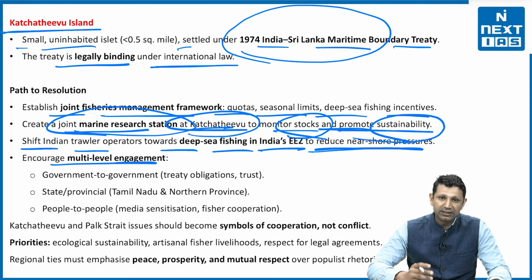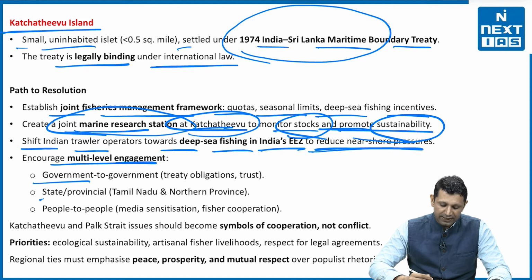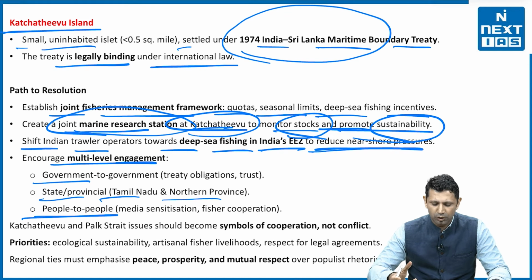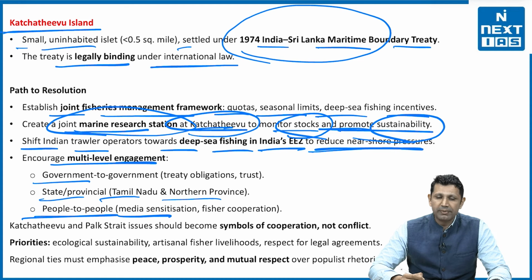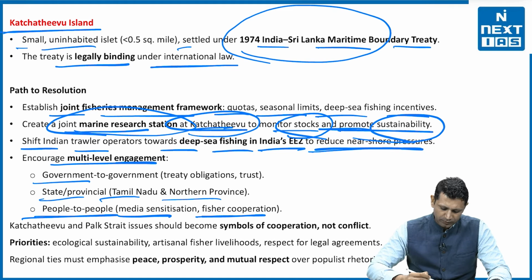The next is that she is talking about multi-level engagement, at the level of government, and at the level of states and provinces, for example Tamil Nadu and Northern Province. Then people-to-people engagement should also be there through media sensitization and fisher cooperation, so that we are able to know each other and understand the challenges which both the countries and both the citizens are facing.